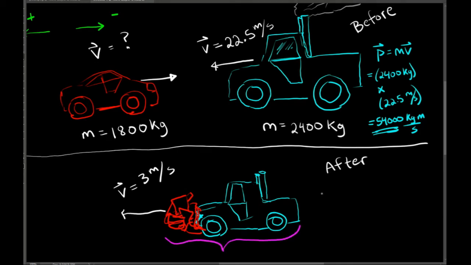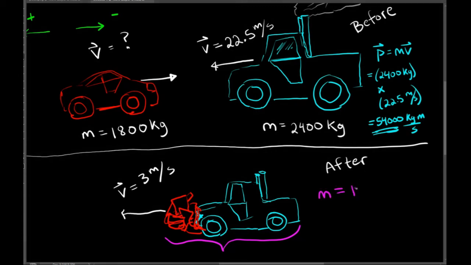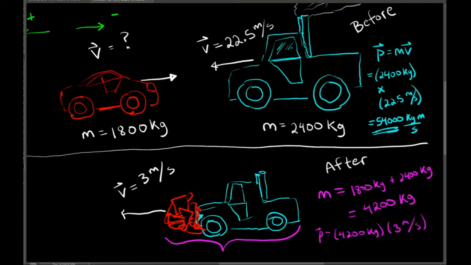Okay, next let's look at the momentum of our system after the collision. After the collision, we have essentially a single mass, which is the sum of the mass of the car and the mass of the truck. So 1,800 kilograms plus 2,400 kilograms, which is 4,200 kilograms. That is the mass, and we were given that the velocity of this mass is 3 meters per second. Again, that's positive 3 meters per second because we've defined the left motion as positive.